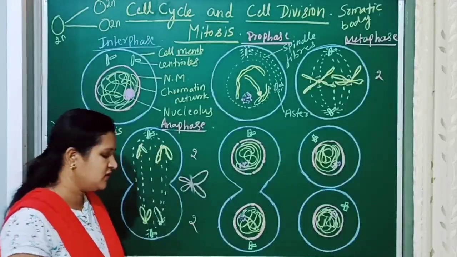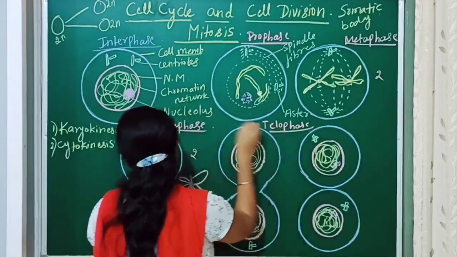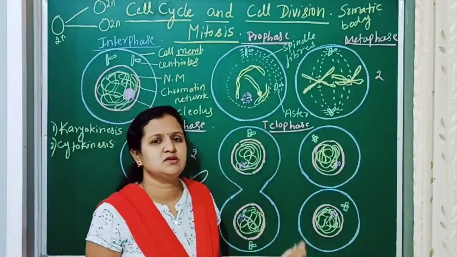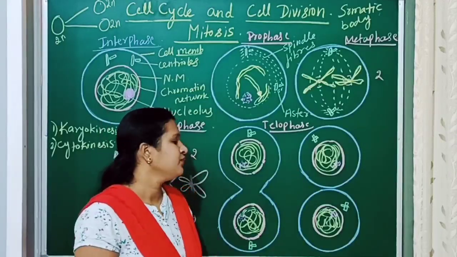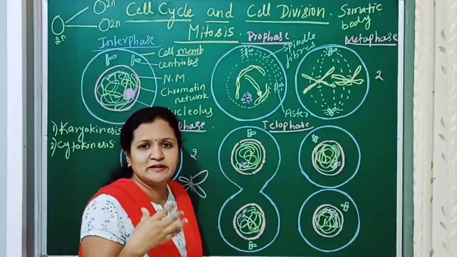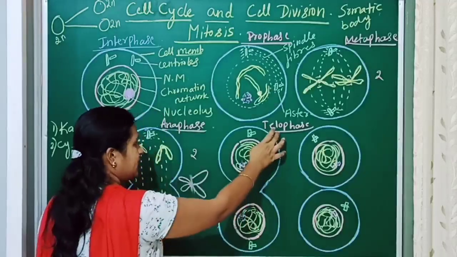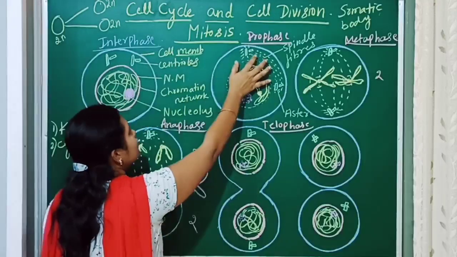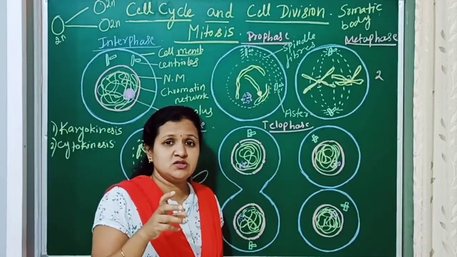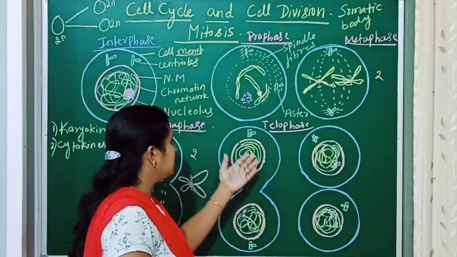Then after the anaphase, the last stage which occurs is the telophase. Telophase in the karyokinesis is the last stage, meaning the nucleus division will be complete. And here the daughter chromosomes which have been formed will start uncoiling and get converted into a chromatin network. So we can say that telophase is opposite to the prophase, meaning whatever changes occurred in the prophase, exactly the opposite will occur in the telophase. So now let us compare.